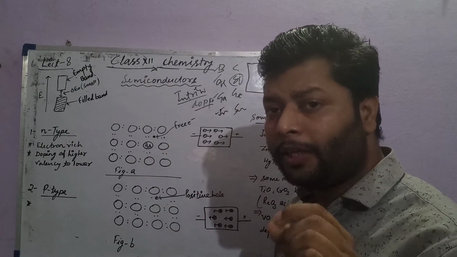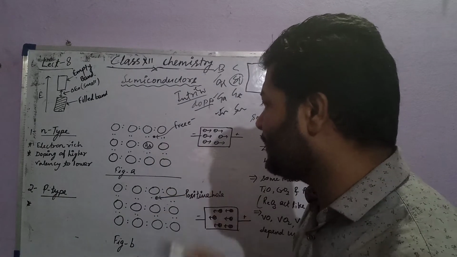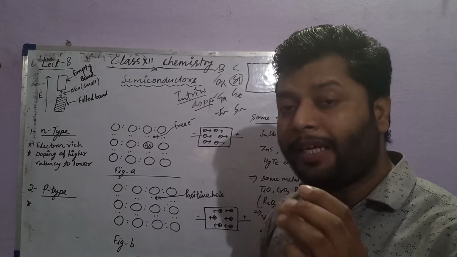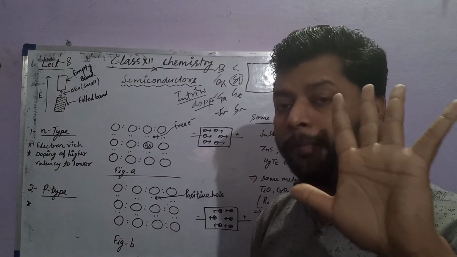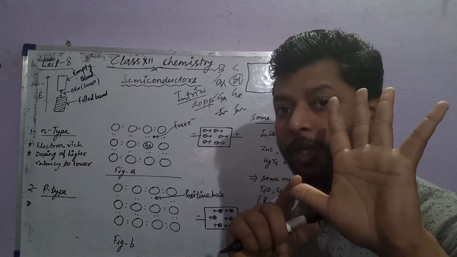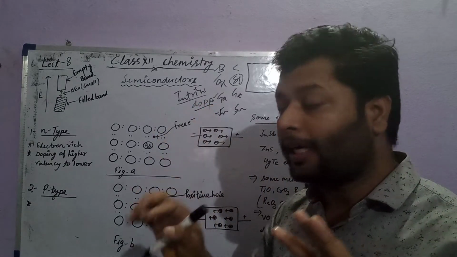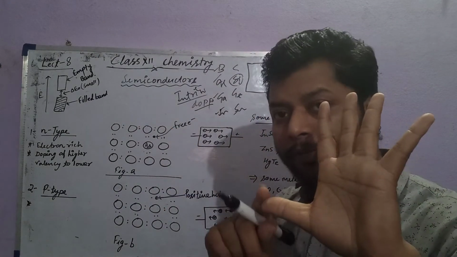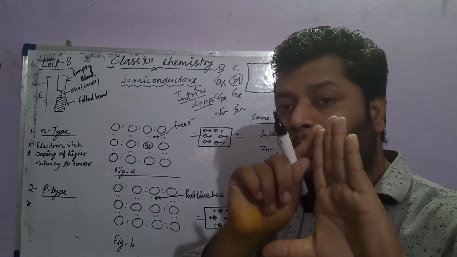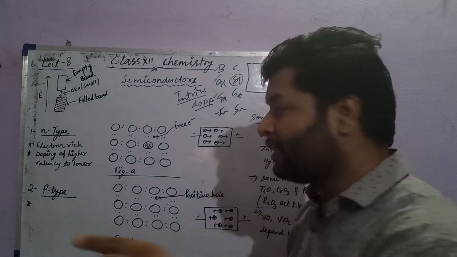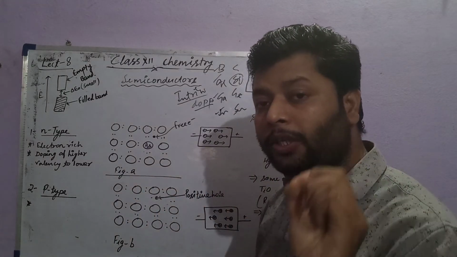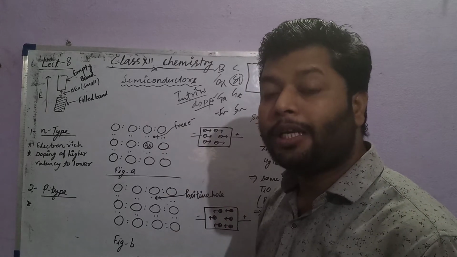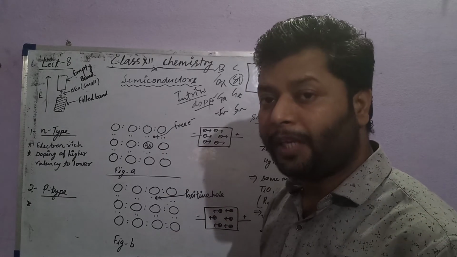instead of one silicon, we are doping in a material, arsenic. Arsenic is from the 15th group, having 5 valence electrons. So arsenic with 5 valence electrons is doped in silicon with 4 valence electrons. When arsenic bonds with silicon, 4 of the 5 electrons of arsenic bond with silicon and 1 electron will be free, called a mobile electron or free electron.